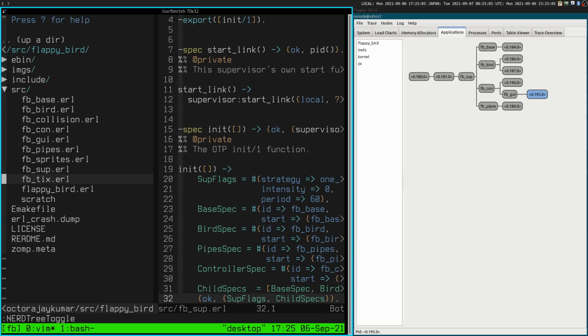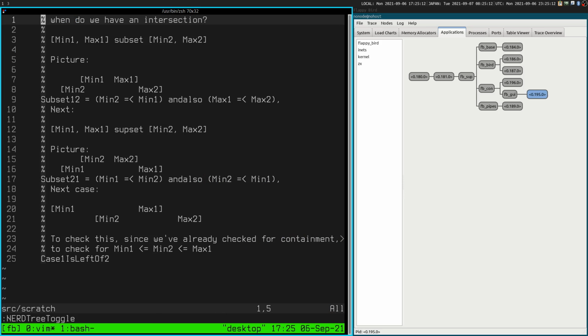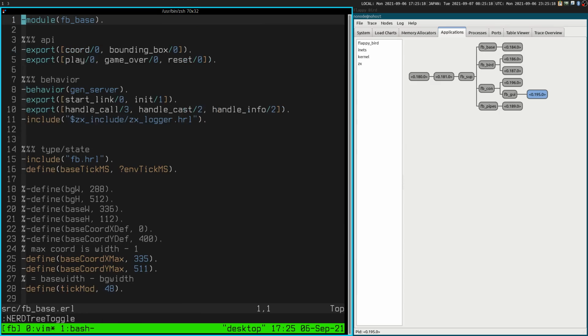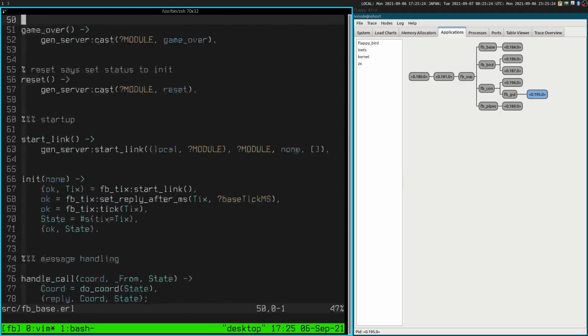Let's just go in order. Let's check, what is Scratch? That is a bunch of, I don't know, what is this? Oh, that looks like Scratch code for the collision detection. Let's check out the base. So, how long is this? Alright, this doesn't look too bad. 130 lines of code.